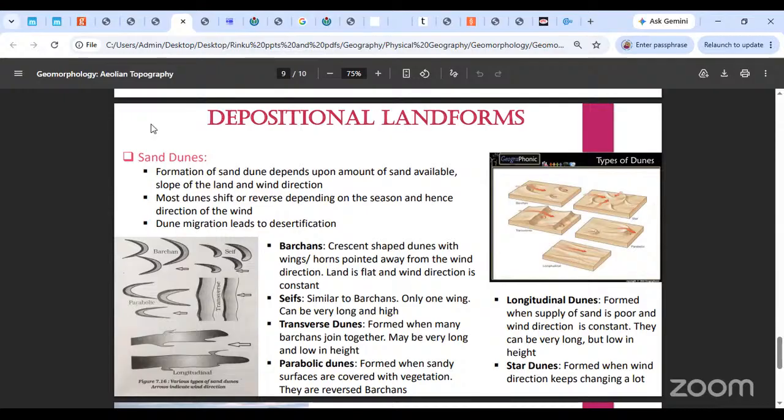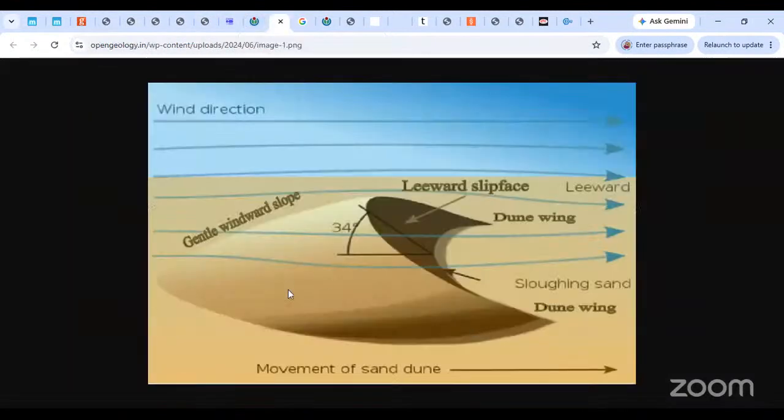Anyways, so the very first sand dune that we are looking at is a barkan. The most standard sand dune that you get. Okay, this is the sand dune that you've seen. This is the shape, and this is the direction of the wind. Can you make out the wind is blowing in this direction? So usually what happens is, because of an obstruction like a small plant or something, sand starts piling over here, in this direction.